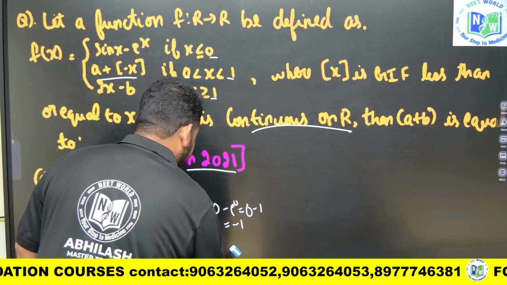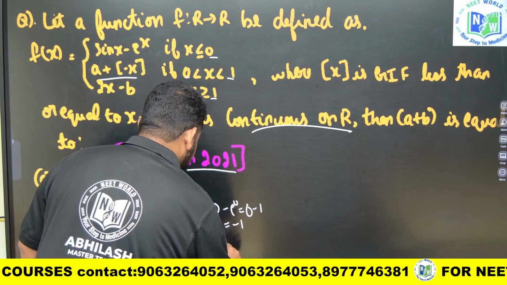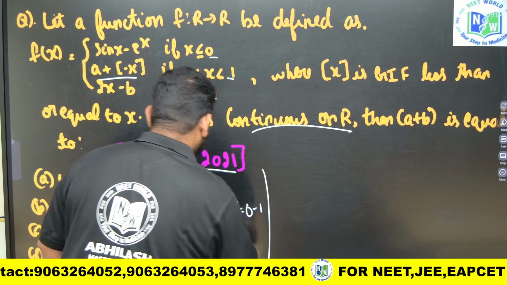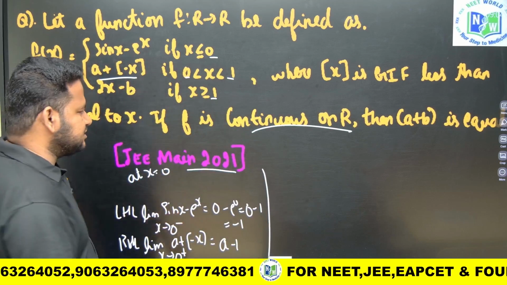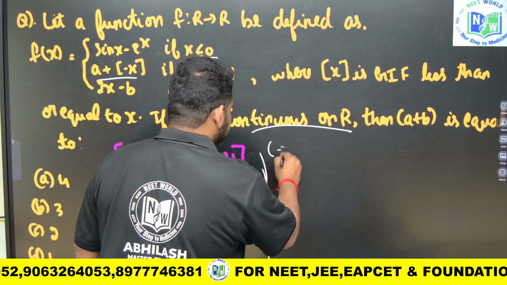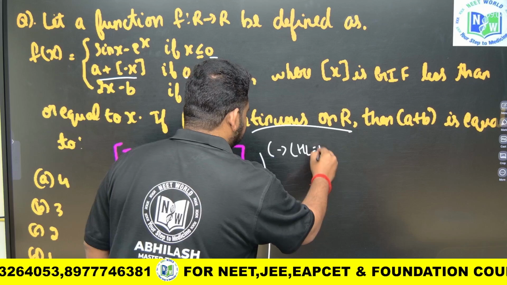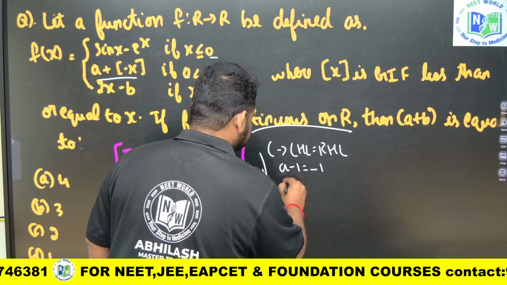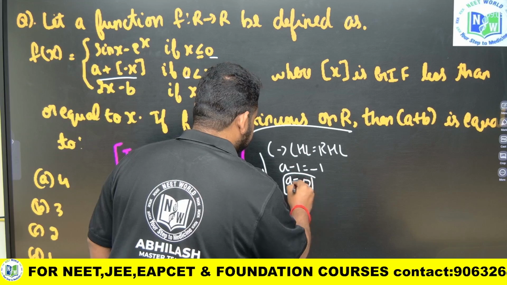So this will become equal to a minus 1. This and this I have to equate, because they are telling continuous, so LHL will be equal to RHL. So a minus 1 will be equal to minus 1. So a will be equal to 0, friends.